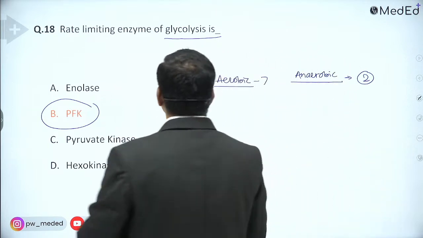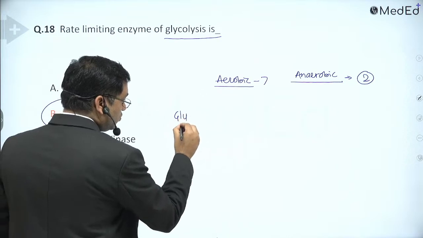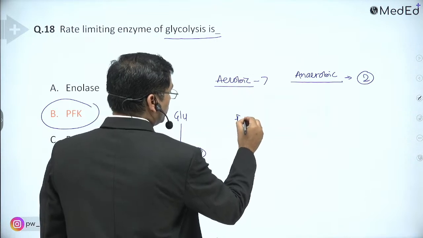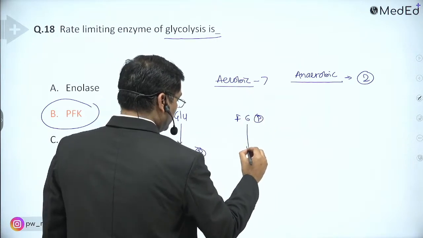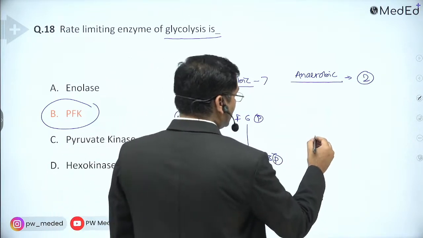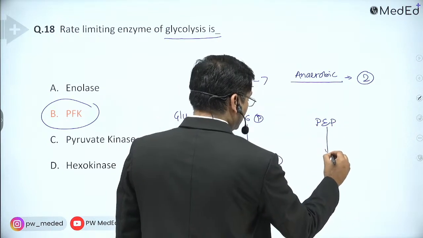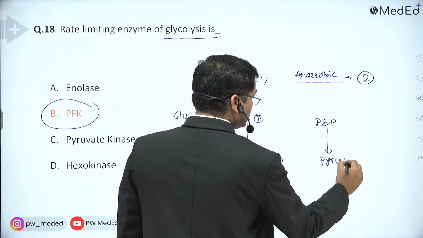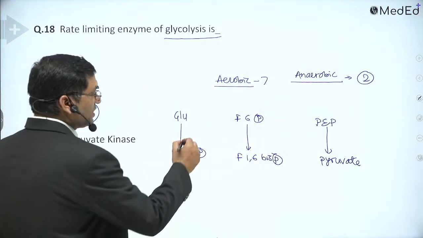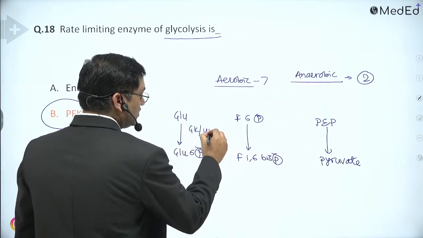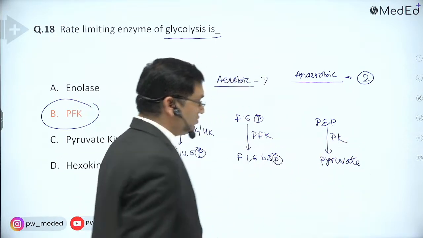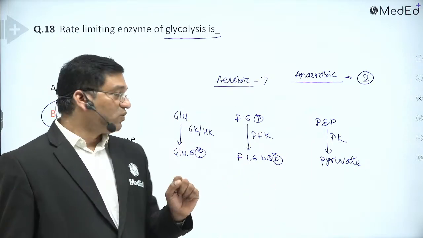There are 3 irreversible steps in glycolysis. One is conversion of glucose to glucose 6-phosphate. The second is conversion of fructose 6-phosphate into fructose 1,6-bisphosphate. And the third is conversion of phosphoenol pyruvate into pyruvate. The first step is catalyzed by glucokinase or hexokinase, the second by phosphofructokinase, and the third by pyruvate kinase. These are the 3 important enzymes of glycolysis.